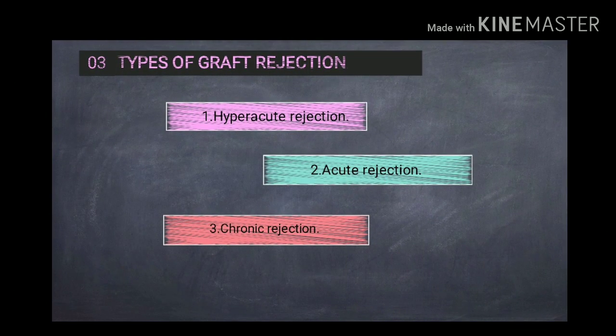Types of graft rejection. There are importantly three types of graft rejection. First one is hyperacute rejection, second one is acute rejection, third one is chronic rejection. Let's see one by one.